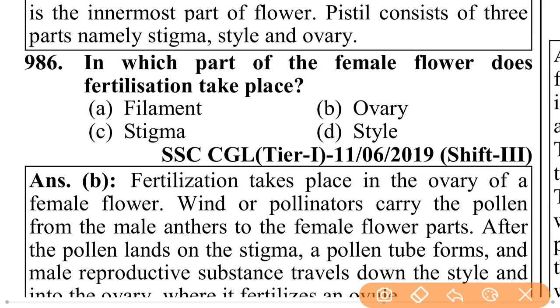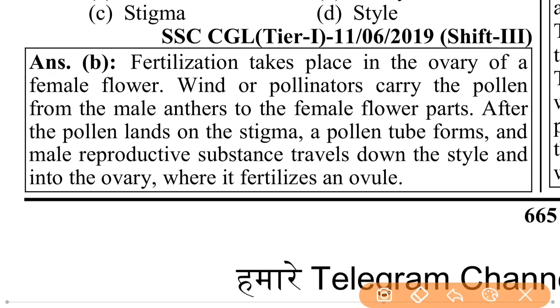In which part of the female flower does fertilization take place? That is ovary. Fertilization takes place in the ovary of the female flower. Wind or pollinators carry the pollen from the male anthers to the female flower parts. After the pollen lands on the stigma, a pollen tube forms and male reproductive substance travels down the style and into the ovary where it fertilizes an ovule.